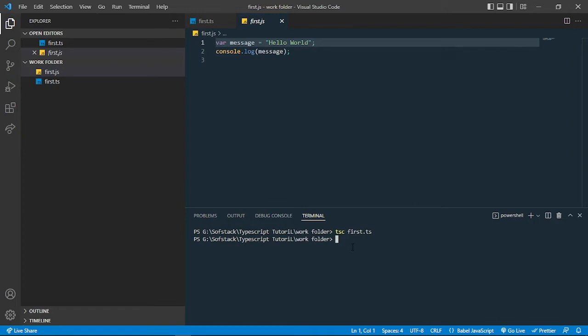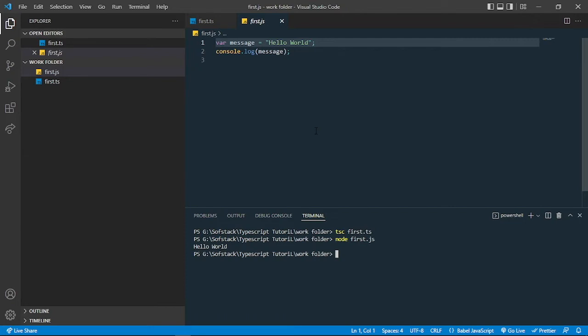Now we can use this JavaScript file to run the code which is inside there by using the node command. node first.js, I can write that, and whatever is there will be run, and it will print out the output, which is hello world. So this is your first TypeScript code which you have written, the hello world program you have written down.